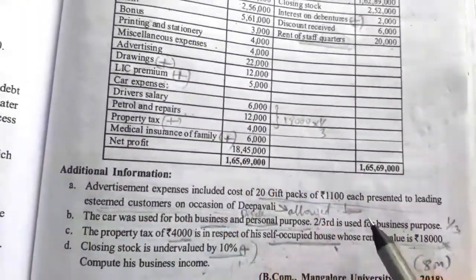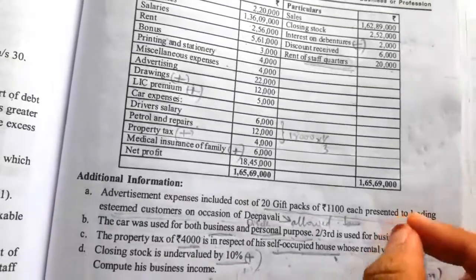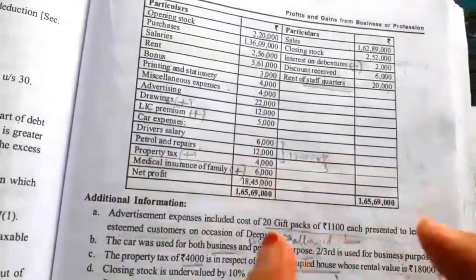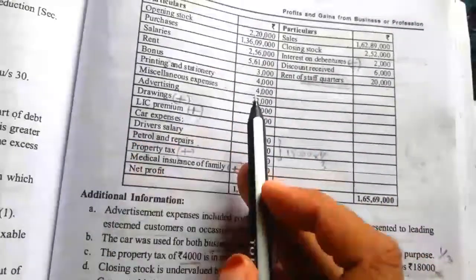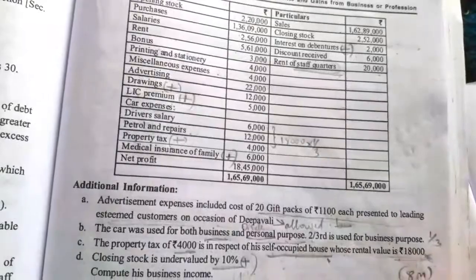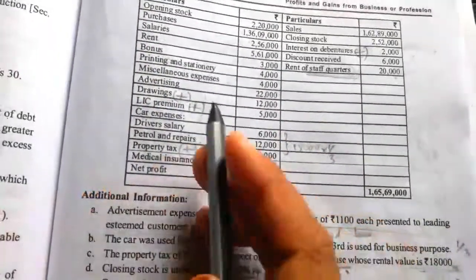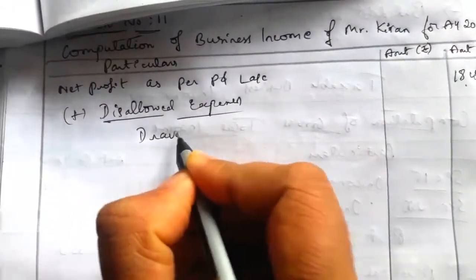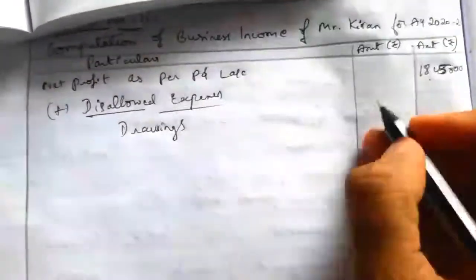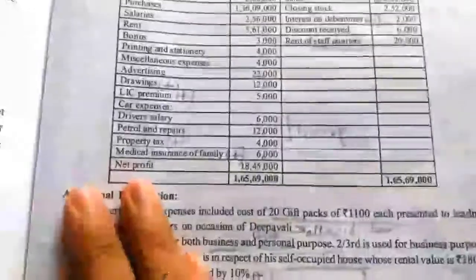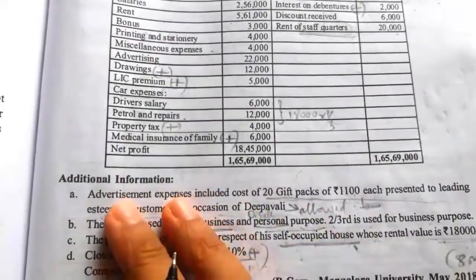Advertisement expenses include the cost which is relating to allowed expenses, so they are taken as allowed only and should be there on the debit side of profit and loss account, so ignore this adjustment. And then drawings is relating to personal, so we have to cancel it. Write add drawings, value is rupees 12,000. Next is LIC premium, which is disallowed, so add.